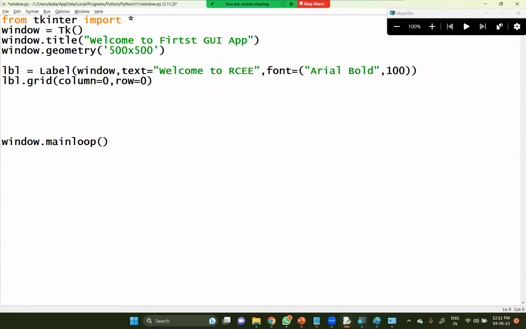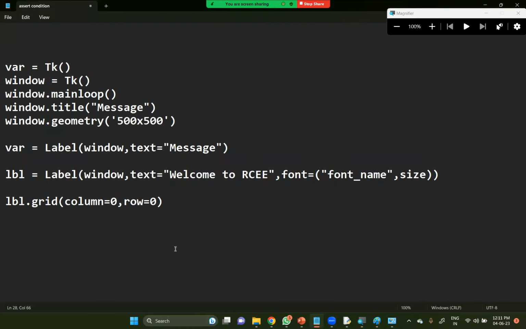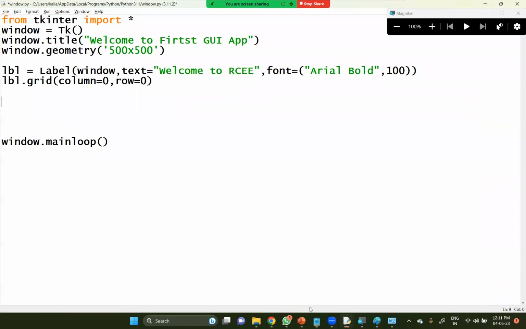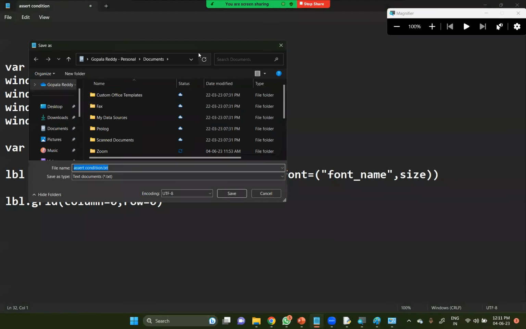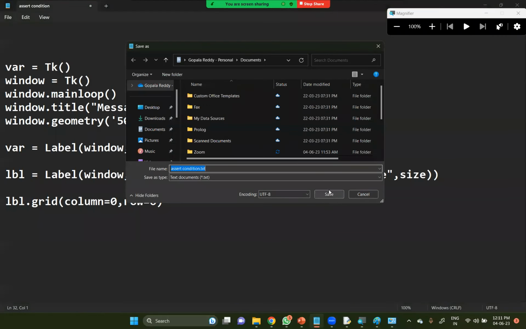Okay. Now, that is what about label here, and the next object I would like to introduce to you is the button. Button, in the sense, I already showed you where exactly I shall go. Let me go ahead. If I look at this, Save is one button, Cancel is another button.